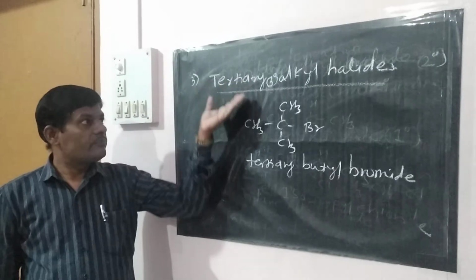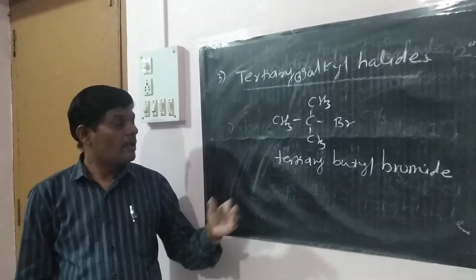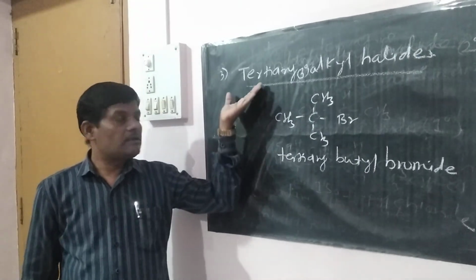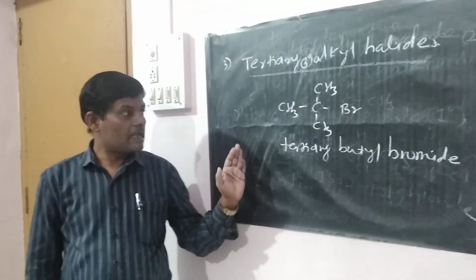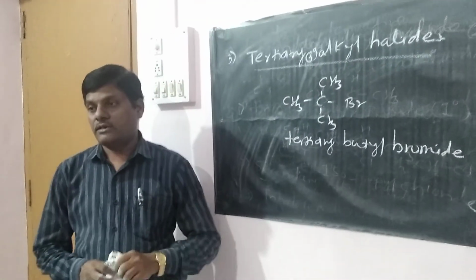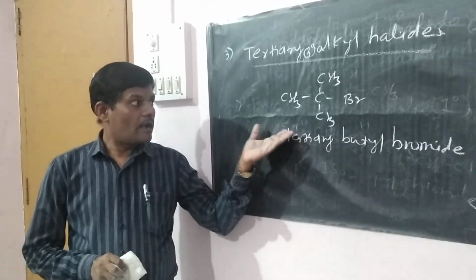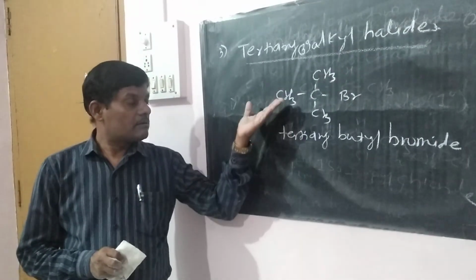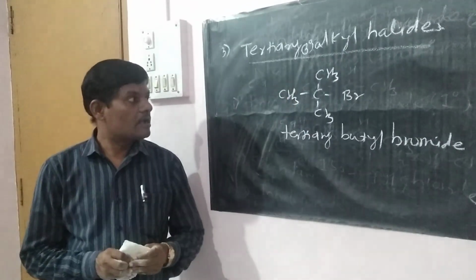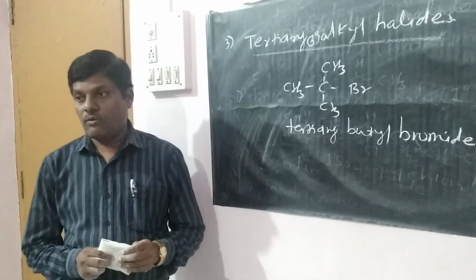So this is the classification of monohalogen derivatives of alkanes. Again, I repeat: the monohalogen derivative classification is primary alkyl halide, secondary alkyl halide, and tertiary alkyl halide. Primary examples: ethyl chloride, methyl chloride. Secondary: isopropyl chloride. And tertiary alkyl halide, for example, tertiary butyl bromide.